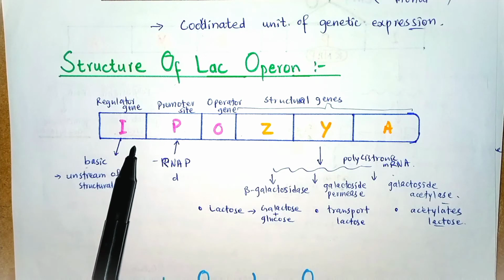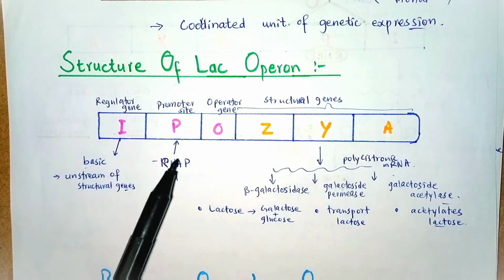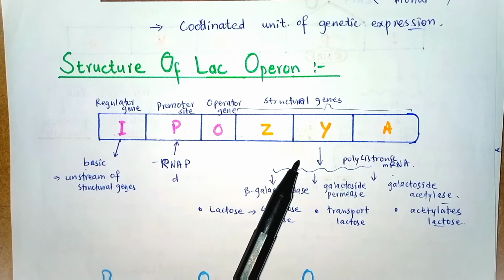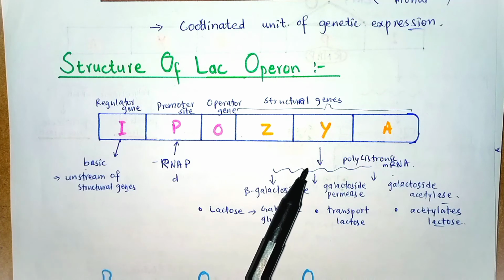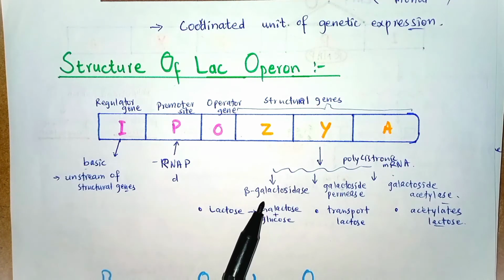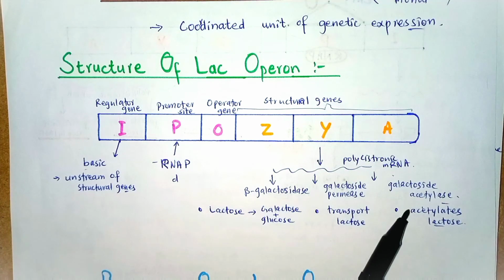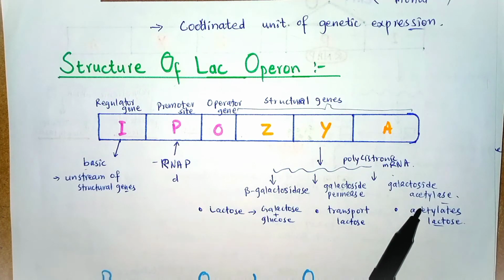The regulatory gene is a basic gene. The promoter site is the site where the enzyme RNA polymerase can bind. It is downstream of the regulatory gene. The three structural genes are specialized for coding the enzymes beta galactosidase, galactoside permease, and galactoside acetylase.